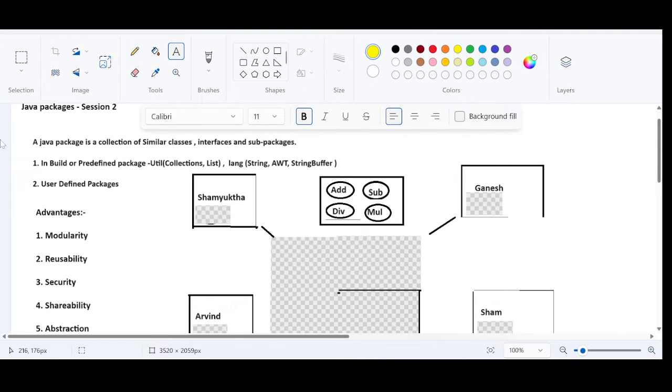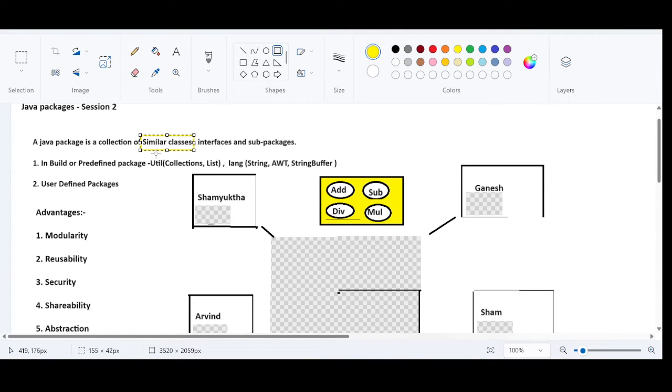If you observe this, notice one thing here, right? These classes, addition, subtraction, division and multiplication, are completely similar. They are very purposeful. Purposeful in the sense they are similar to each other, mathematically, because they are combinedly performing the calculation. That is the reason why I have mentioned there, similar classes. A Java package is a collection of what? Similar classes.